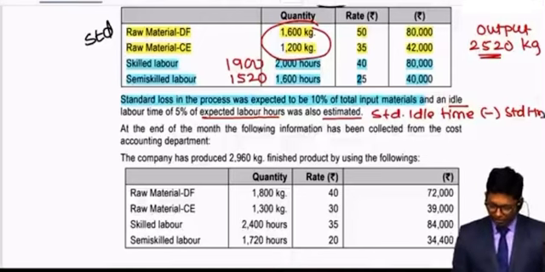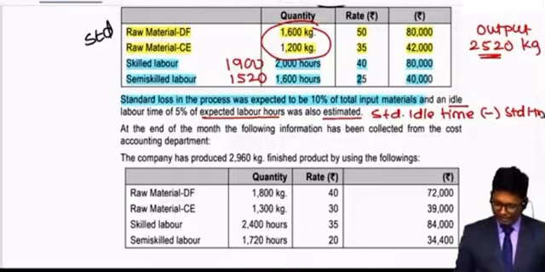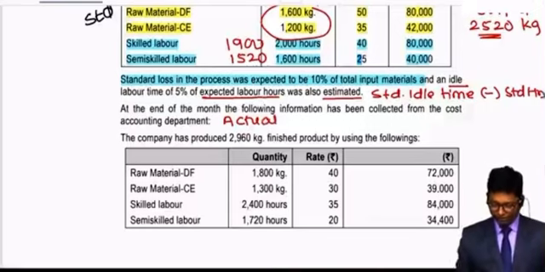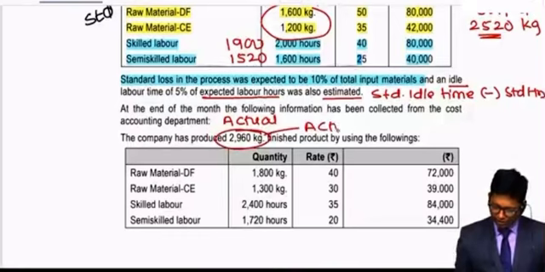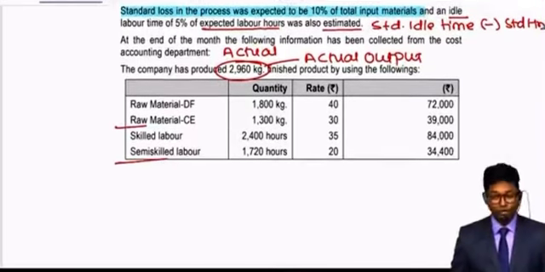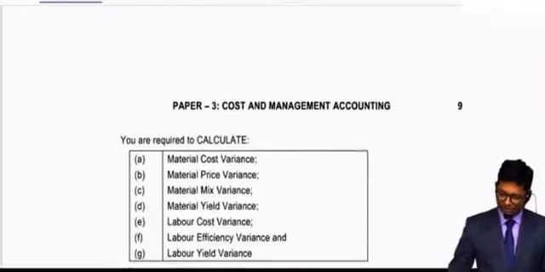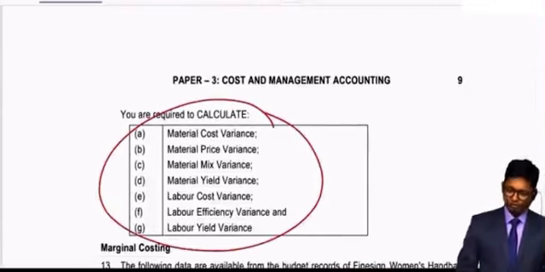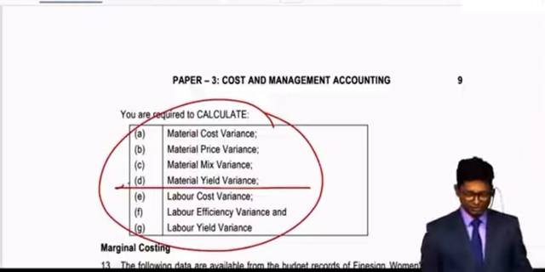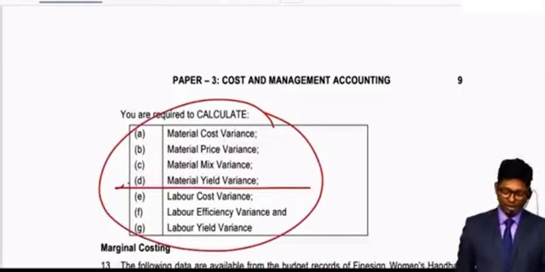At the end of the month, the following information has been collected from the cost accounting department. At the end of the month means this is actual information. The company has produced 2960 kgs. This is your actual output. This much quantity has actually been produced, and for that purpose the material used and the laborers worked along with their hours are available with us. The question is simply asking us to calculate a few variances. If you check, the first 4 variances are material variances and the remaining 3 variances are labor variances.